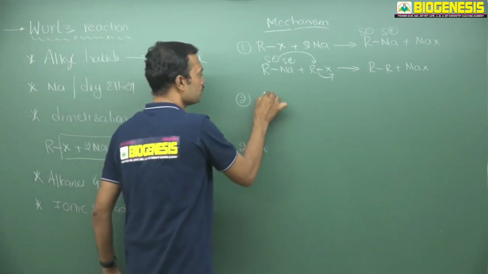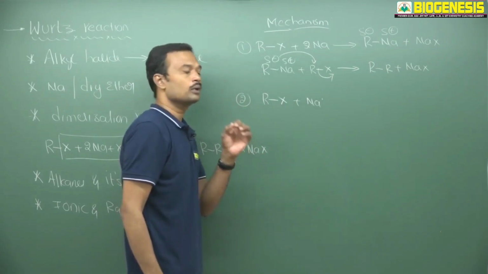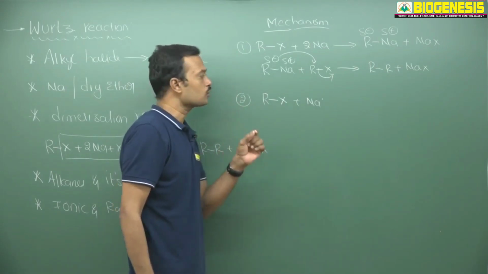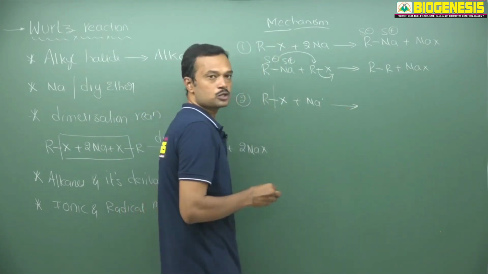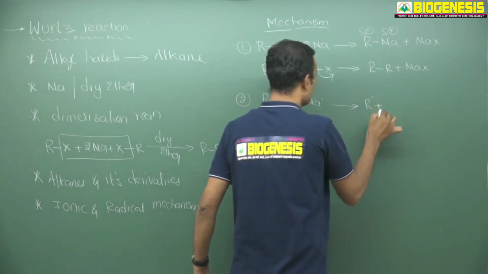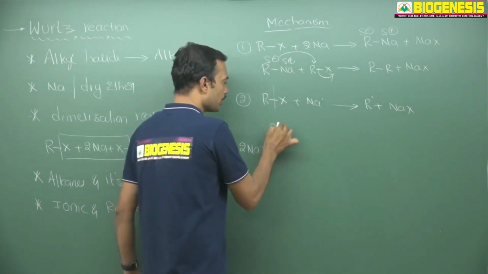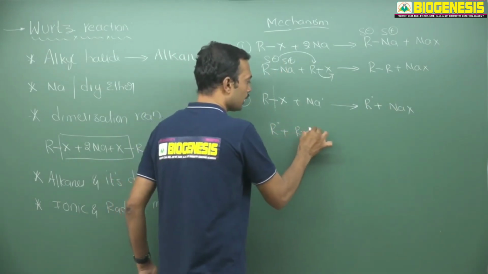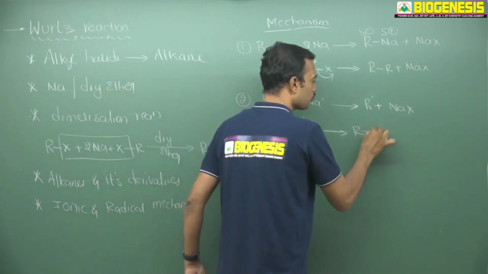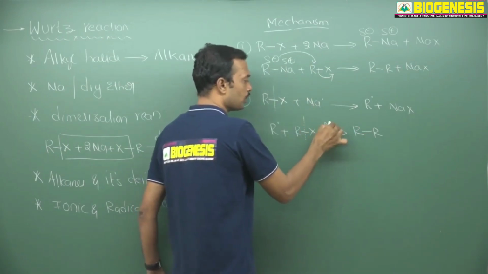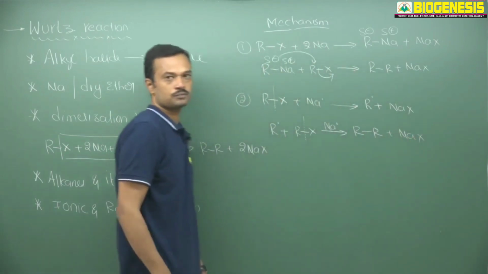So see the radical mechanism. Now alkyl halide is going to react with the first group A metal sodium. We know sodium has a tendency to lose only one electron, giving a unipositive ion. Here a bond cleavage takes place homolytically. Now R is converted to R radical and sodium to NaX. The liberated R radical combines with one more equivalent of alkyl halide, and a fission takes place, and these radicals combine together and form R-R. This is the first equivalent of sodium, and one more equivalent of sodium combines with this X and finally forms NaX. So that is the resultant answer.